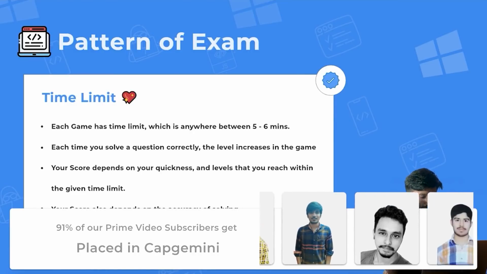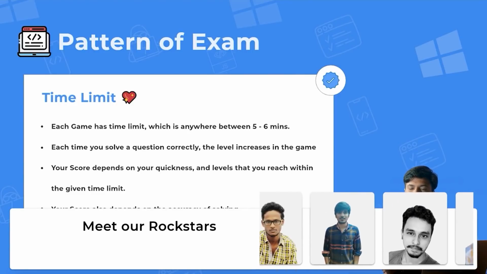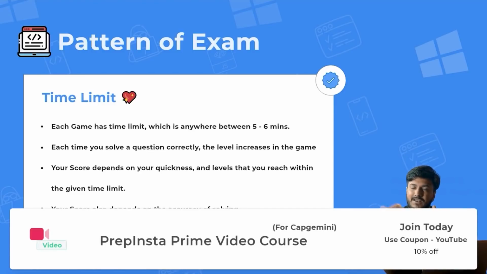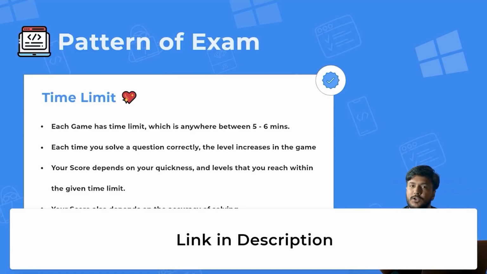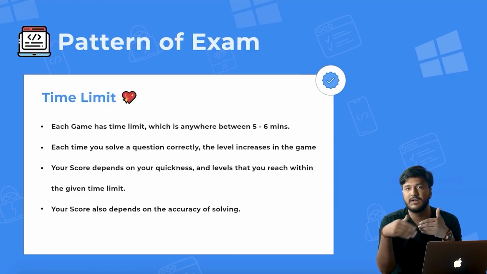Whenever you play any game, for example Candy Crush or Snake Game, there are different levels in each game, and after you complete one level, you go to level 2, level 3, level 4, and so on. As soon as you go to a new level, the difficulty of the game increases. That is exactly what would be happening in your game-based test. Each game would have levels. If you solve a level correctly, you will go to the next level, which would obviously have a higher marking and be even more difficult. If you solve it incorrectly, you will stay at the same level until you solve it correctly.